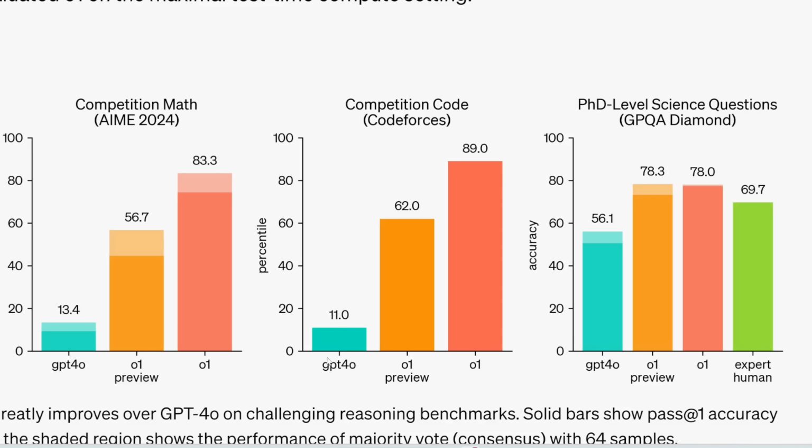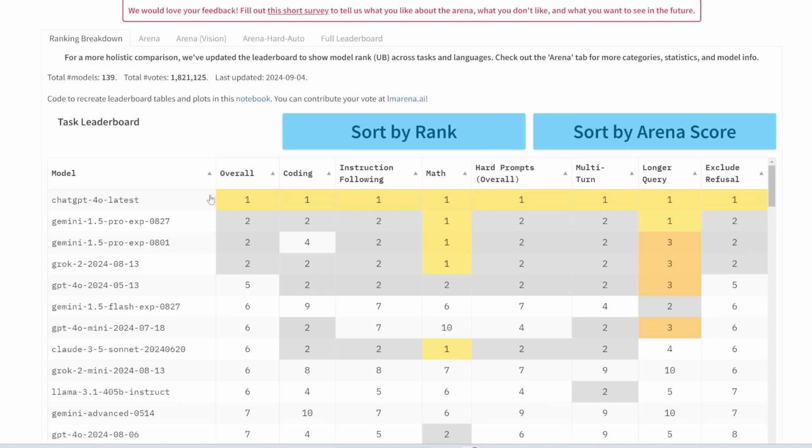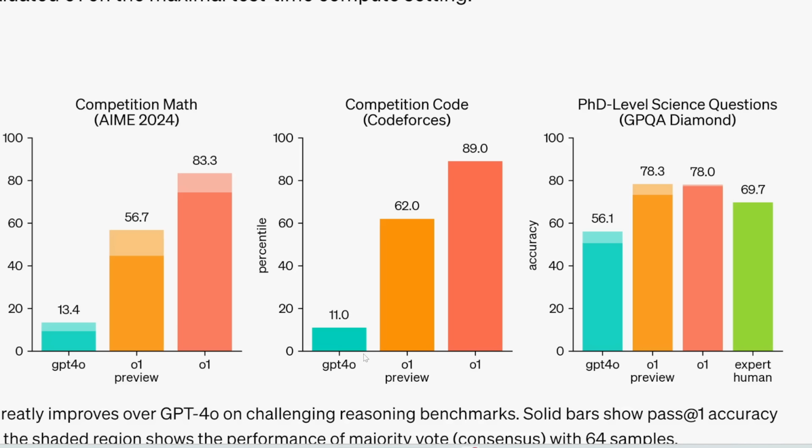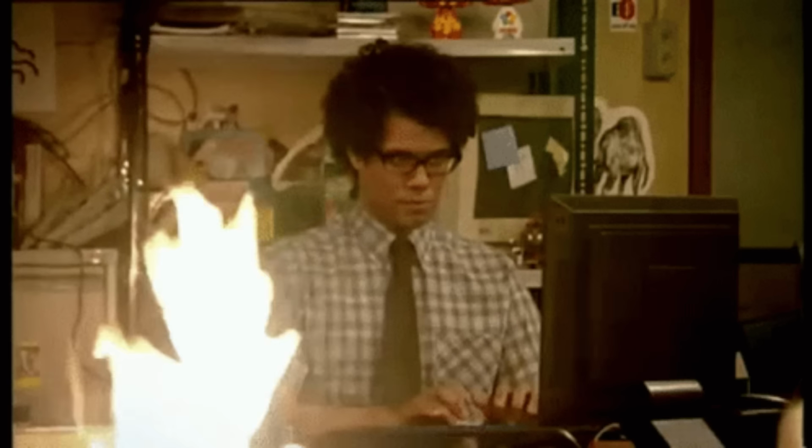And again, the green bar is GPT-4o. This is already the best in the world in terms of coding. But you can see o1 just crushes GPT-4o. Again, not by just a few percentage points, but by a huge margin. So I think with this chart, one could easily say programmers are cooked.